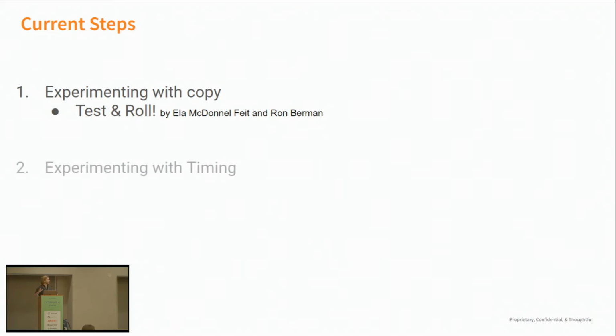Like I said, we're iterating on all these aspects towards an air traffic control. We're experimenting with copy. We're doing test and roll. There's this amazing academic paper by these authors that you should totally check out, also linked in my notes if you want to check those out after. Test and roll is so cool. It combines aspects of A/B testing and bandits. It's really awesome. It's been working really well for us.